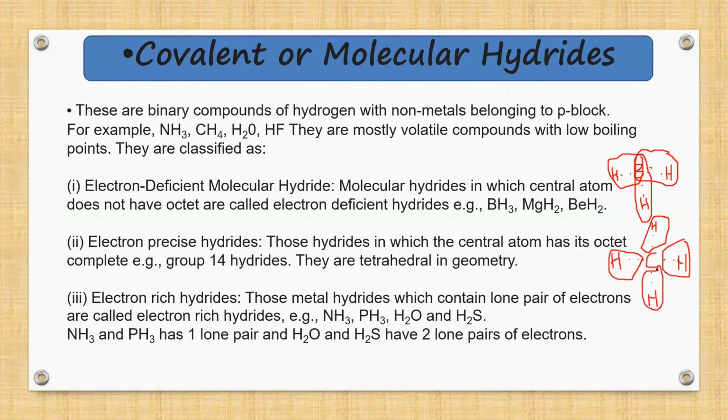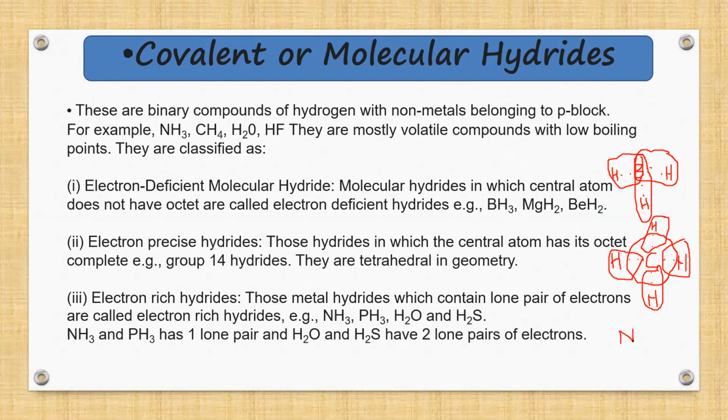I suppose this much is very much clear to you, what are electron precise and what are electron deficient. Here you can see that the carbon central atom is having 8 electrons. But similarly, electron-rich hydrides are those where the central atom is having more electrons, that is, it contains a lone pair of electrons. For example, ammonia.